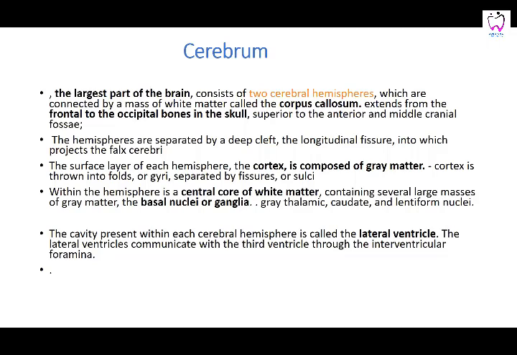or you call them the caudate and lentiform nucleus, which control the coarse movements of the body. Basically, tremors are produced if the fine movements which are composed by these are not checked. The cavity present within the cerebral hemisphere in the cerebrum is called the lateral ventricle. The two lateral ventricles communicate with the third ventricle through the interventricular foramen.